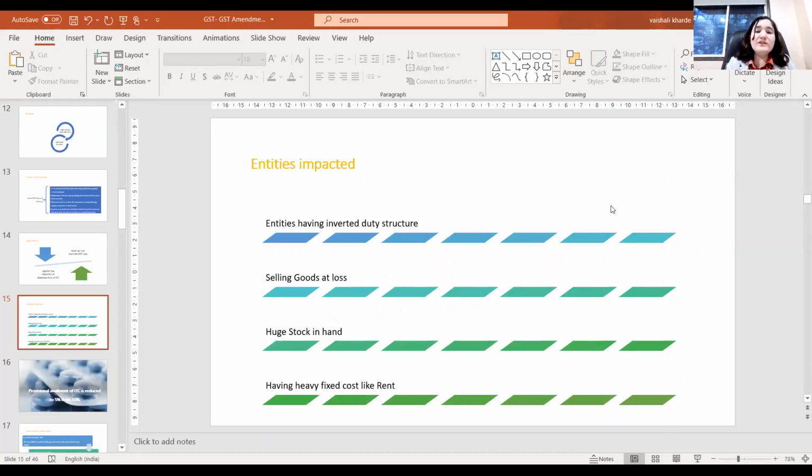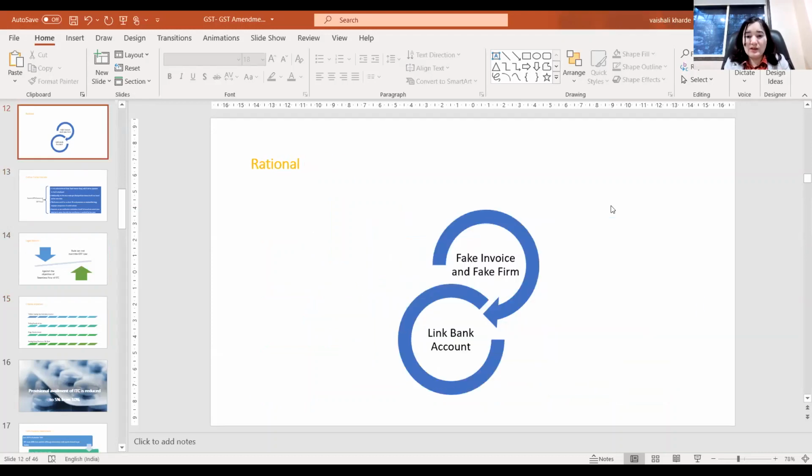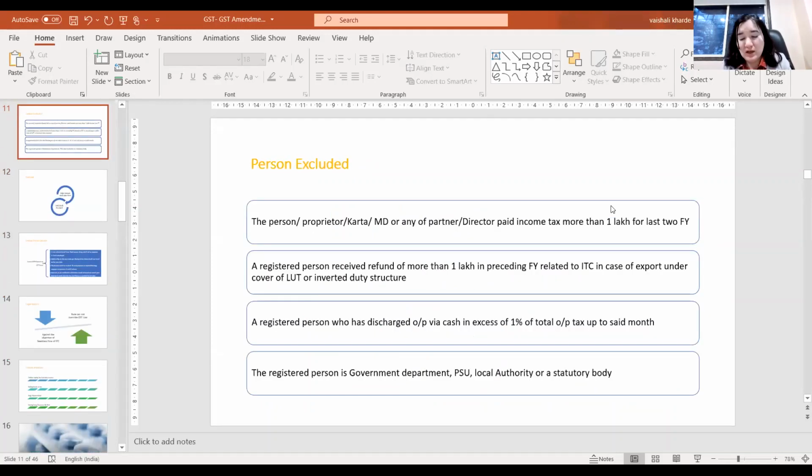And what are the entities which could be affected by this rule? First of all, the entities having an inverted duty structure. If the entity has an inverted duty structure, or exports, and has not claimed a refund in the last financial year, or the refund received is not above 1 lakh, then this provision is going to affect them.